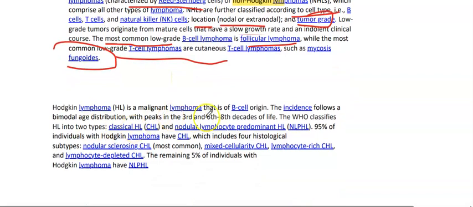Hodgkin lymphoma is a malignant lymphoma that arises from the B cells. The incidence follows a bimodal age distribution, with peak incidence in the third decade and in the 6th to 8th decades of life. It is classified into two types: classical and nodular lymphocyte predominant. 95% of individuals with Hodgkin have classical Hodgkin lymphoma, which includes four histological subtypes: nodular sclerosing, which is the most common, mixed cellularity, lymphocyte rich, and lymphocyte depleted. The remaining 5% have nodular lymphocyte predominant Hodgkin lymphoma.